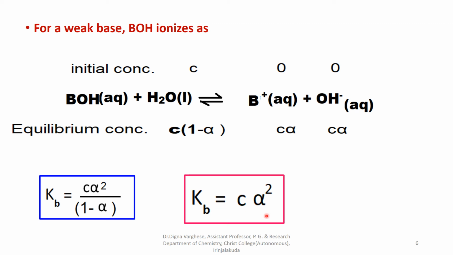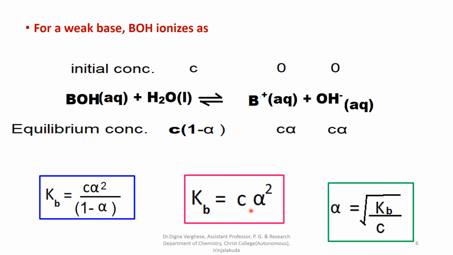From this, we can calculate the degree of dissociation of a weak electrolyte, here a weak base, by knowing the value of Kb and C. So, alpha is equal to square root of Kb by C. In this way, we can calculate the degree of dissociation of a weak base by Ostwald's dilution law.